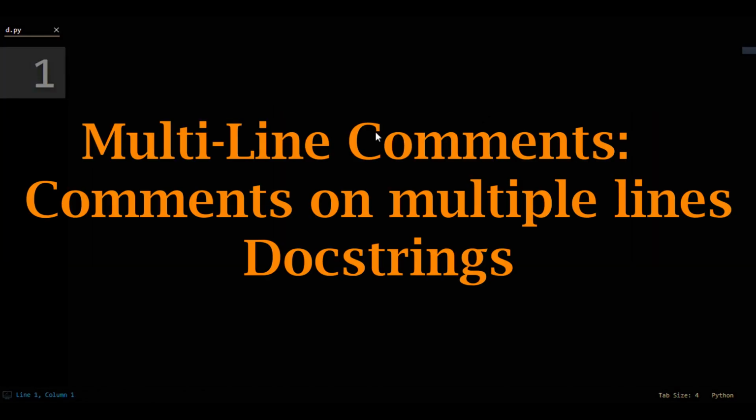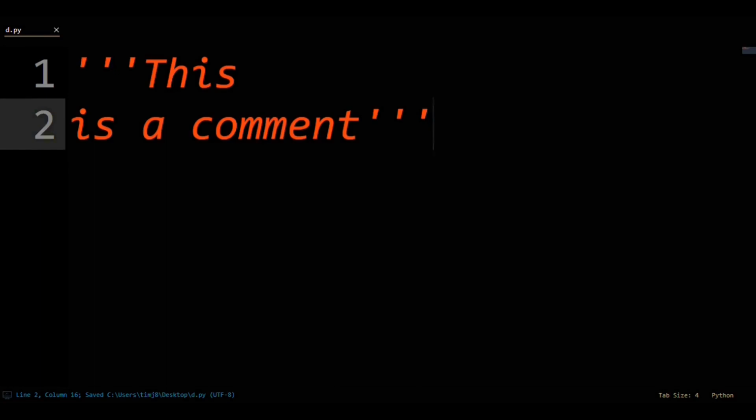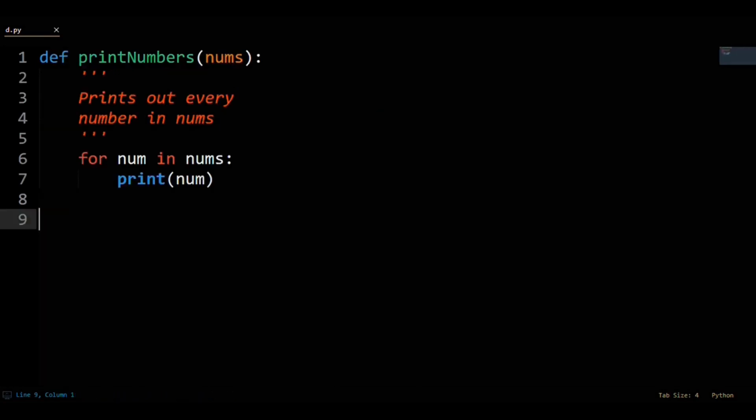Multi-line comments are further separated into two categories, comments on multiple lines and docstrings. Comments on multiple lines are exactly what they sound like. Instead of the hashtag where your comment can only cover one line, now it covers many lines. Now for docstrings. Remember this print numbers function from before? These lines 2 through 5 are no ordinary multi-line comment.